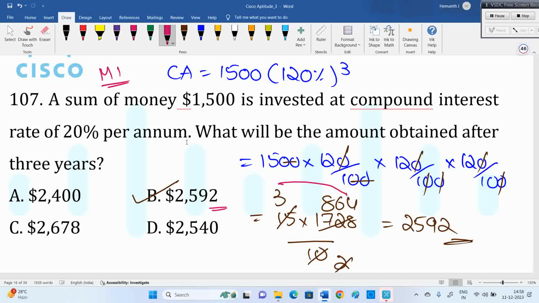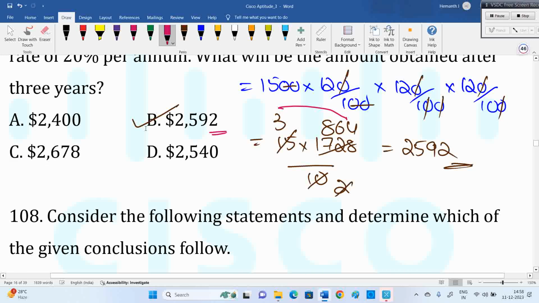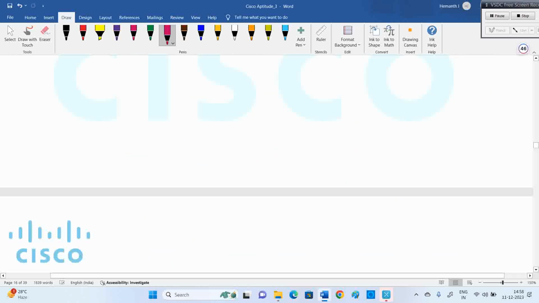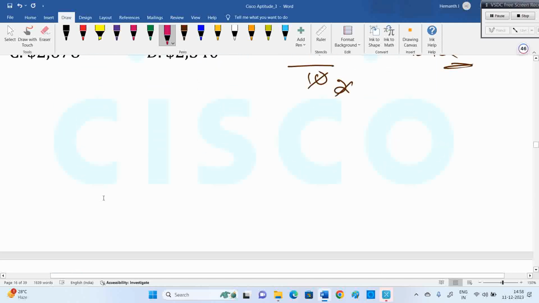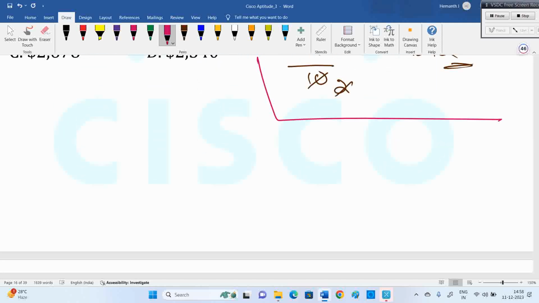The other method, which we discussed in the simple interest and compound interest topic, may or may not be a time saver; you need to check. If calculator is not allowed, I think this will still be a bit better. See, compound interest for the first year: what is the principal, and what is the rate of interest? So 20% of 1,500. What is 10%? 150. 20% means 300.